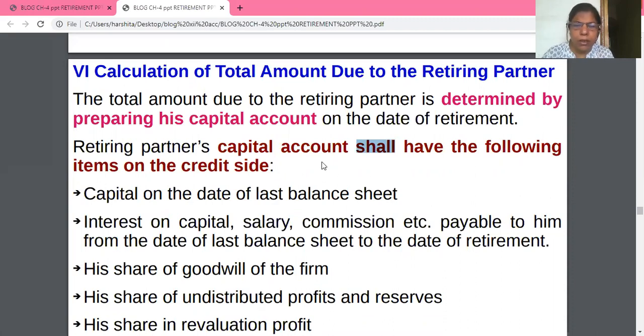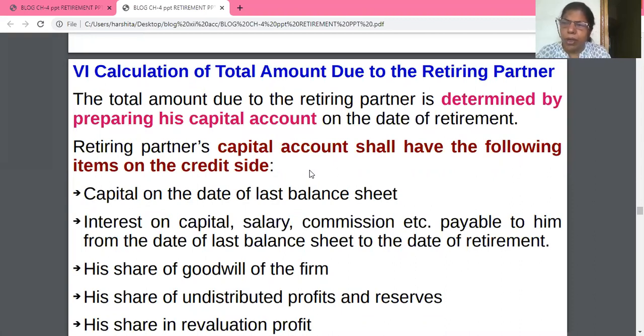Now the retiring partner's capital account has the following items on the credit side. Yes, this question came in the exam. Write four items which are to be recorded on the credit side of a retiring partner's capital account. What are the things we wrote yesterday?